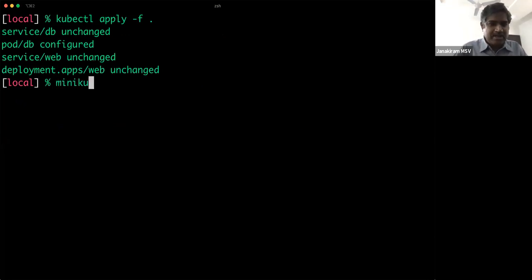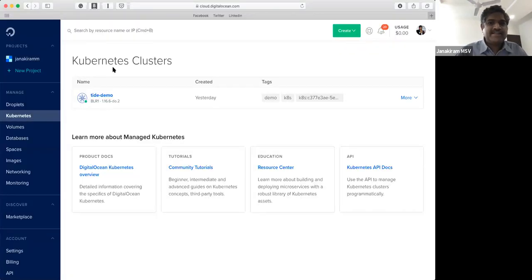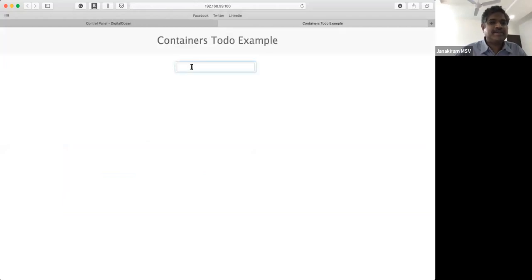So I can type what is called Minikube service web, and this opens up a browser window. And very soon you'll see a simple containers to do landing page. So this is running on my local host, or rather the Minikube.